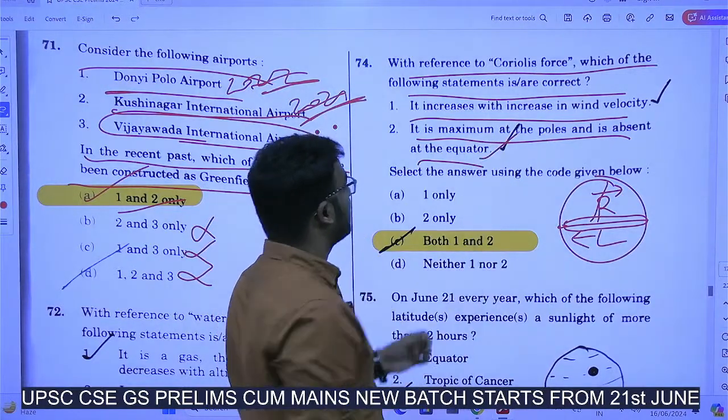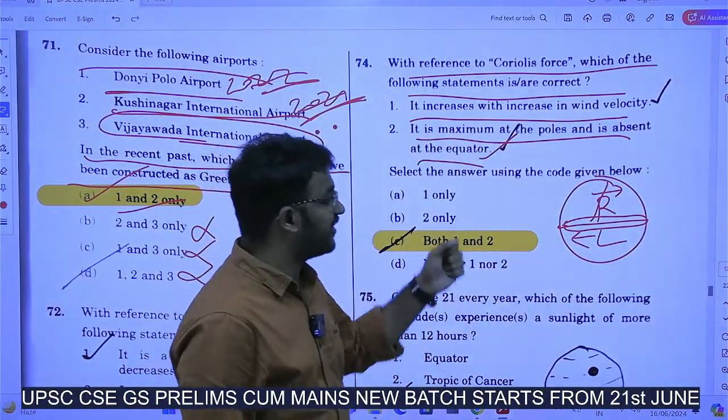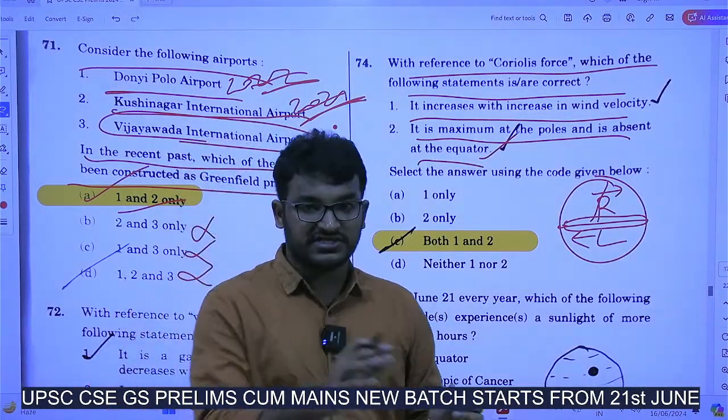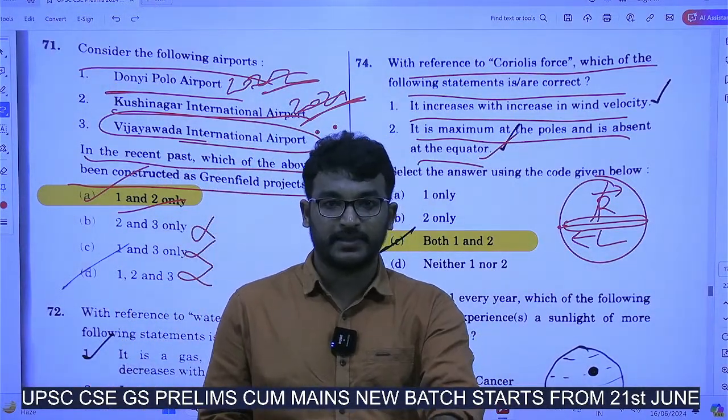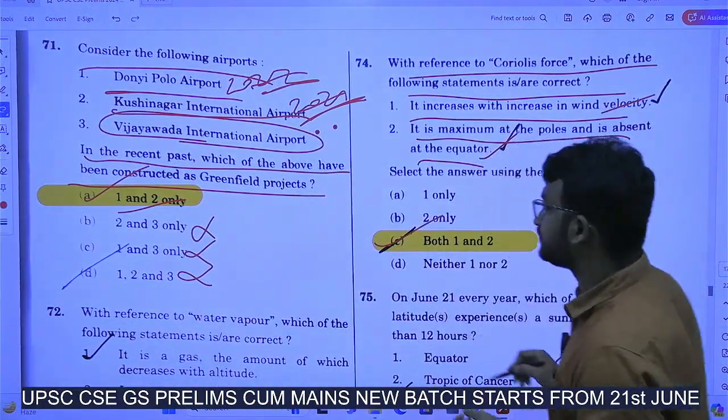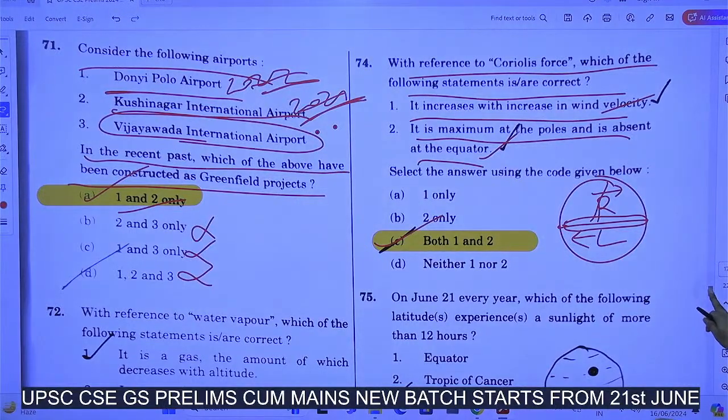Option 2 is correct. Now it increases with the increase in the wind velocity, of course, because this is related to the wind velocity. If wind velocity is more, the force will also be more, impact will be more. This is also right. Both 1 and 2. Answer C. Next.